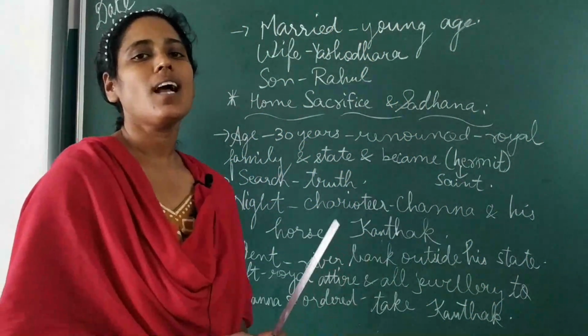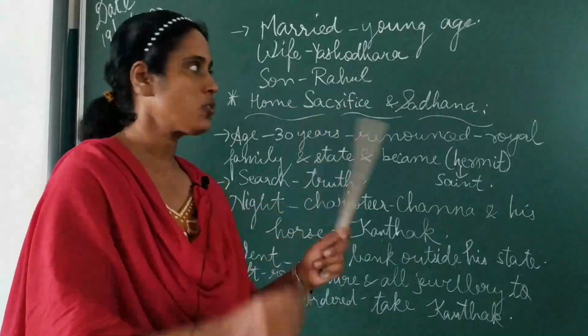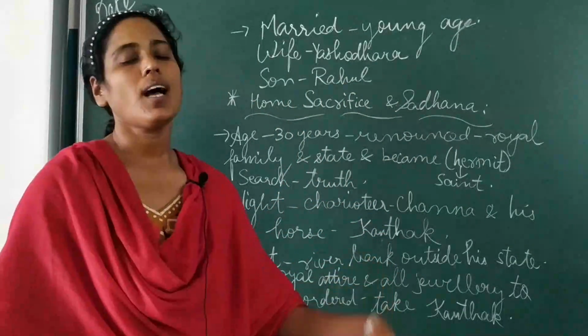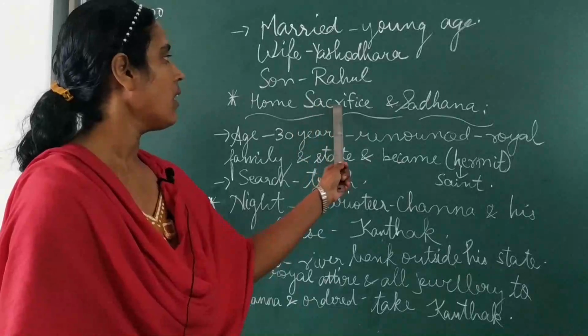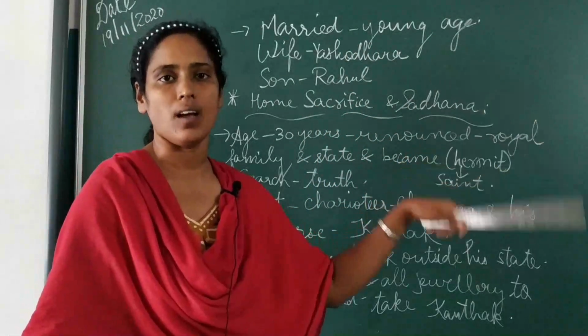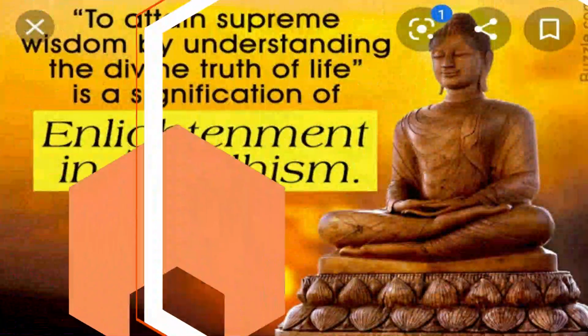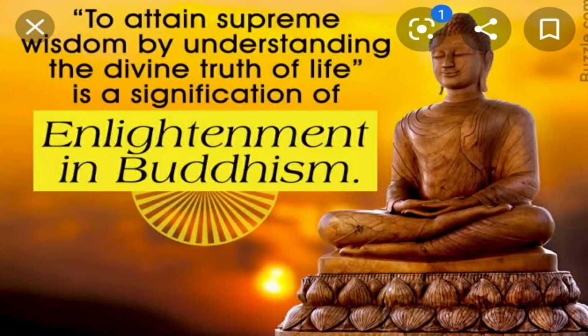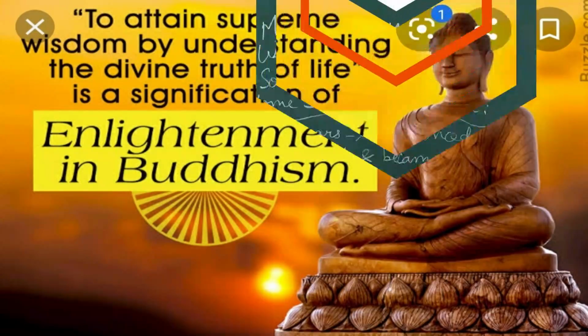Now this person, Siddharth, lived for some years with his family. But in his mind he had the thought that he wanted to search for truth. So he thought of an idea. In this topic we'll see his home, sacrifice and sadhana. Here the heading itself is very clear, students. It means how he left his home and how he started his meditation.